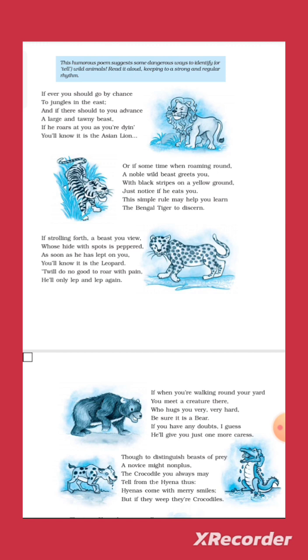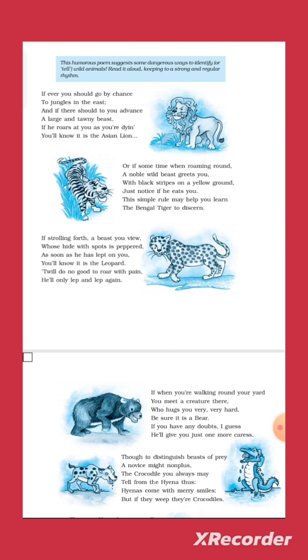Assonance figure of speech is also used there, and what is it? Assonance is the repetition of vowel sounds in successive words. So in the poem, the poet uses this device by repeating several vowel sounds.